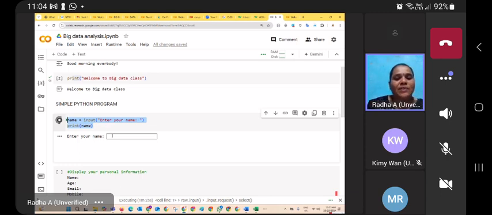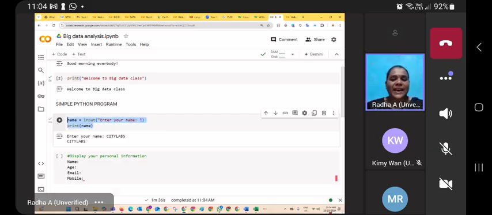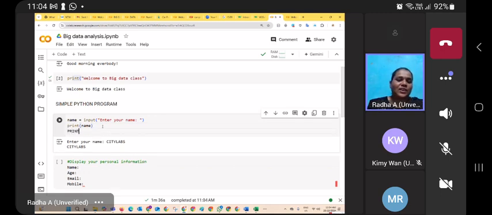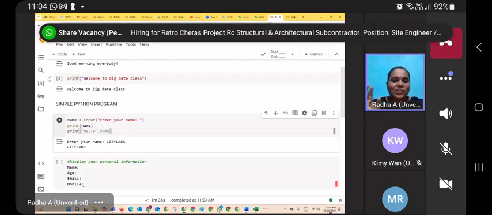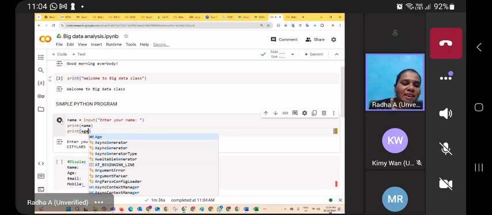Okay, see this one, it keeps waiting until you give the name. For example, let me give city labs here. I just type city labs. Once I type the information and click the enter button, the value is assigned to the name variable, and then the interpreter goes on to execute the second line. In the second line, whatever information is available is printed here. Suppose in this situation I print the age here. See, I am not assigning any age here, but I try to display the age.